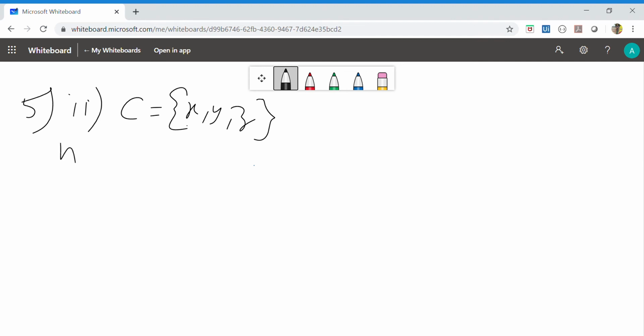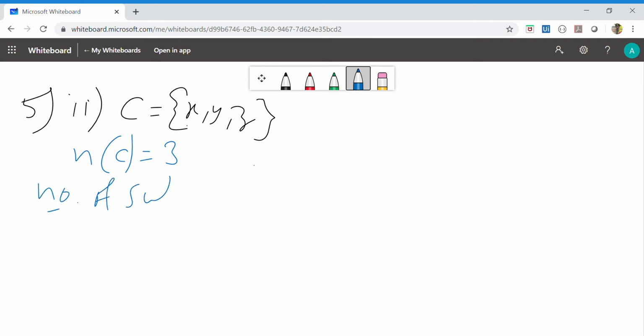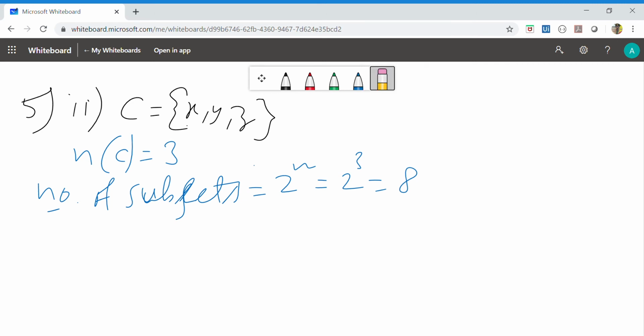What is the number of subsets of C? Before finding the number of subsets, you have to write the cardinal number. What is the cardinal number of C? N of C is equal to 3. Then the number of subsets is equal to 2 to the power of n. So 2 to the power of 3 is nothing but 8, so you will get 8 subsets.